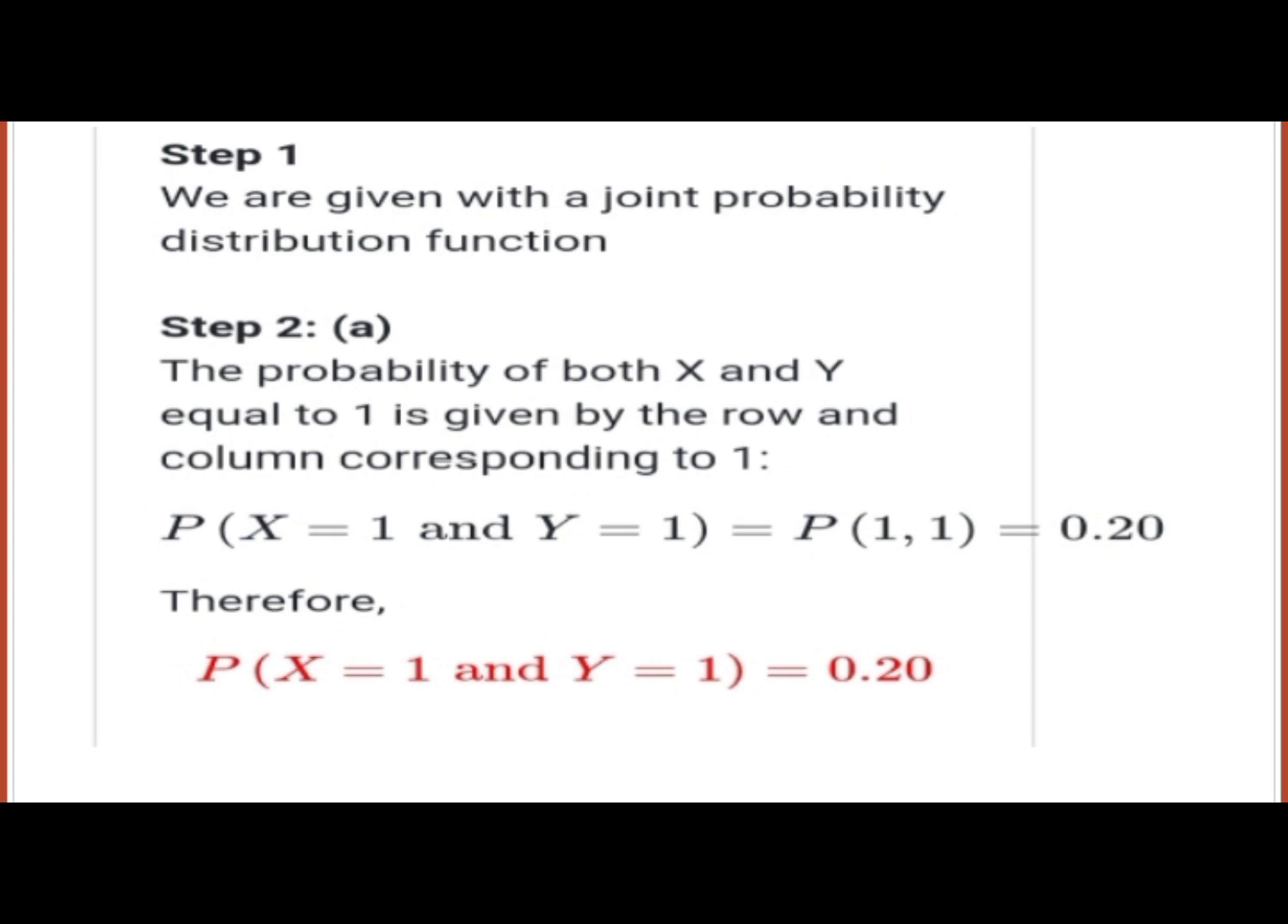Step 2, which is letter A, the probability of both X and Y equal to 1 is given by the row and the column corresponding to 1. So what happens is P of X equals 1 and Y equals 1, which is equal to 0.20. Therefore, P of X equals 1 and Y equals 1 is 0.20. That is for letter A.